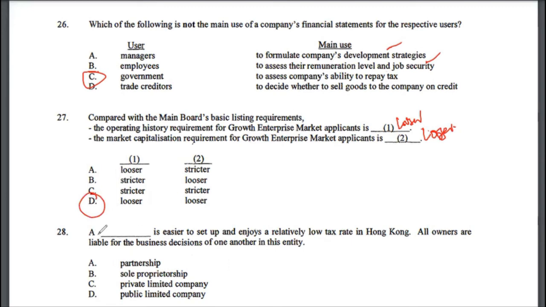Let's look at multiple choice 28. A dash is easier to set up and enjoys a relatively low tax rate in Hong Kong. All owners are liable for a business decision of one another in this entity. And that is called a partnership. So the correct answer to multiple choice 28 would be option A.